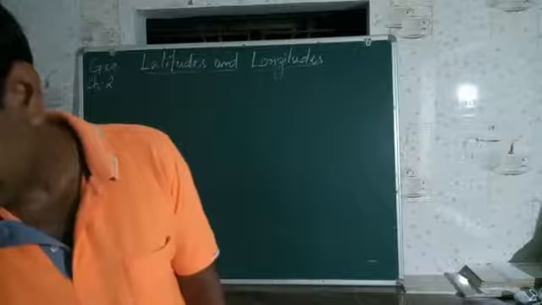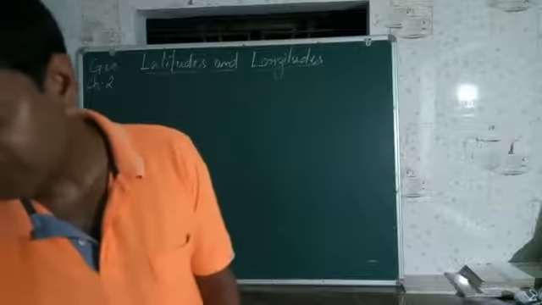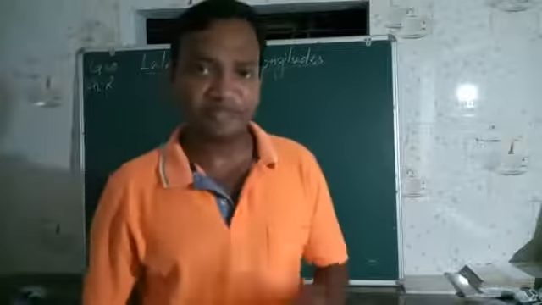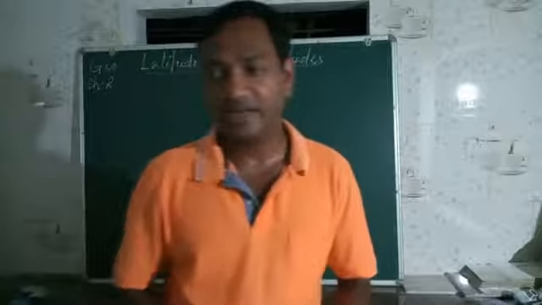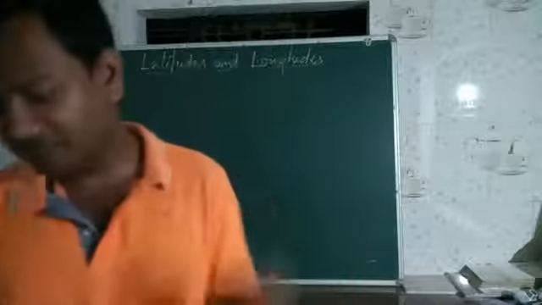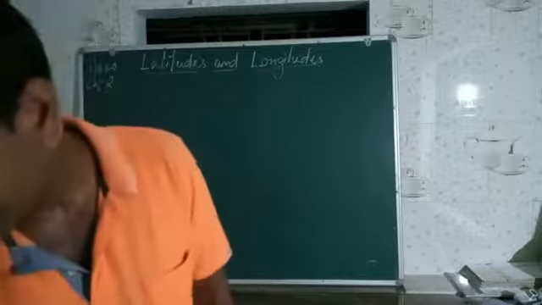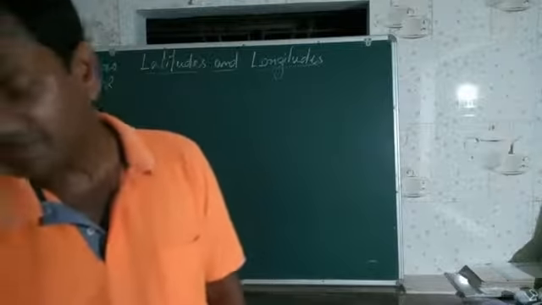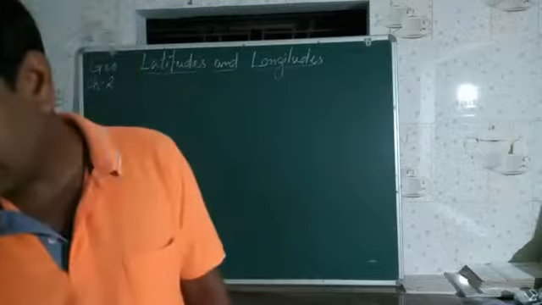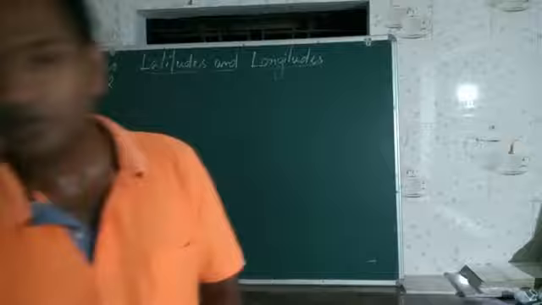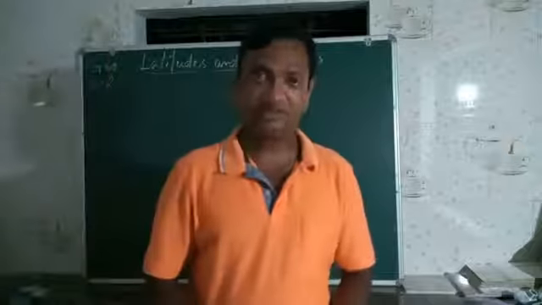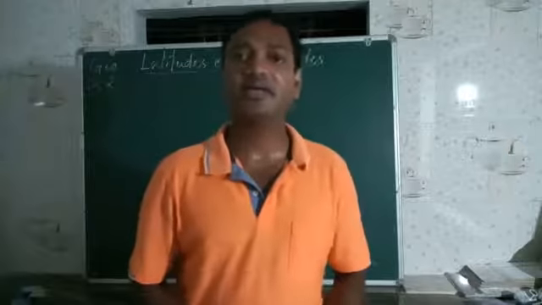As the standard meridian of India is towards the east of the prime meridian, the main meridian from where 0 degree starts, we are ahead by 5 hours 30 minutes. This is called the Indian Standard Time, or IST.